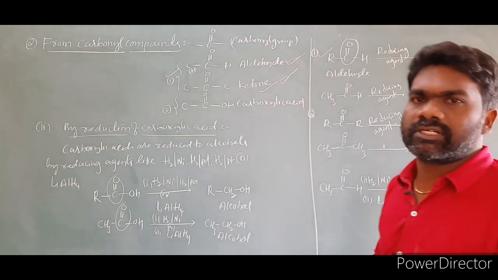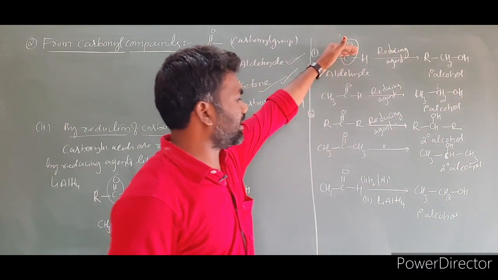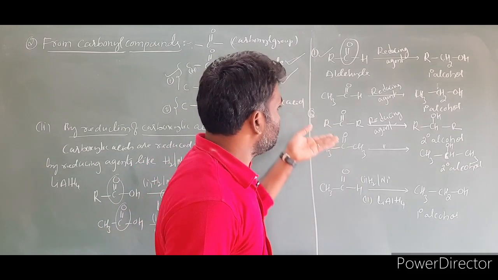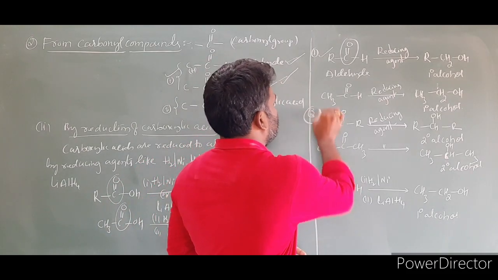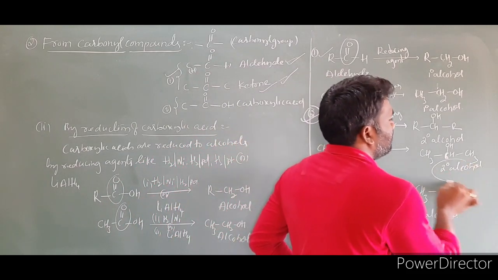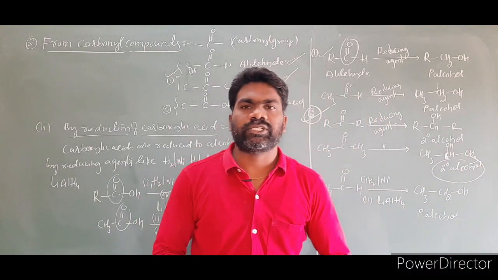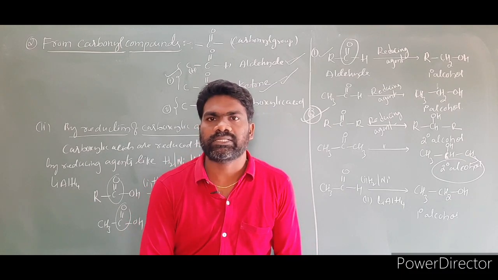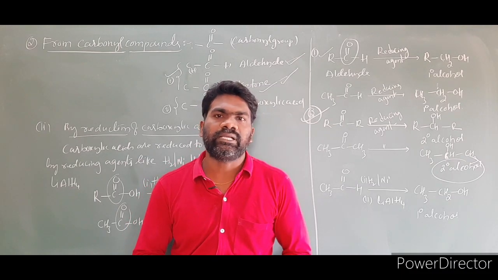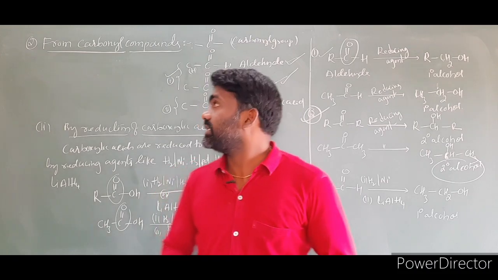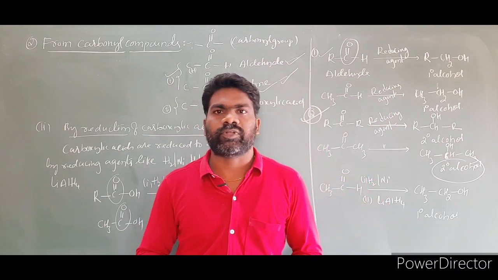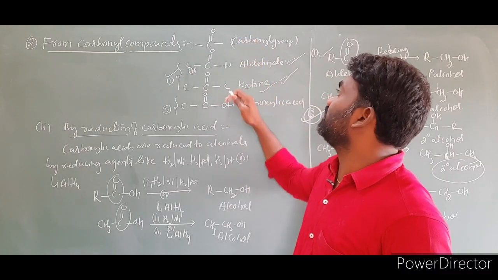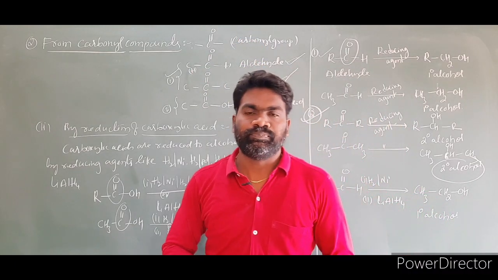Then what is the point to understand from it? Aldehydes and carboxylic acids will produce primary alcohols, and ketones, the second case, will produce secondary alcohols. The reduction of aldehydes and carboxylic acids will produce primary alcohols, and ketones will produce secondary alcohols. So this is the preparation of alcohols from carbonyl compounds like aldehydes, ketones, carboxylic acids.